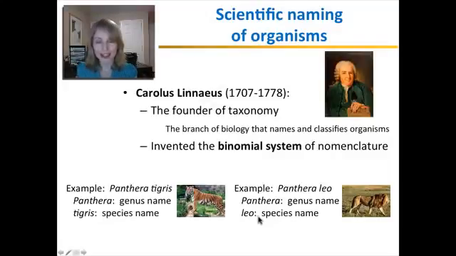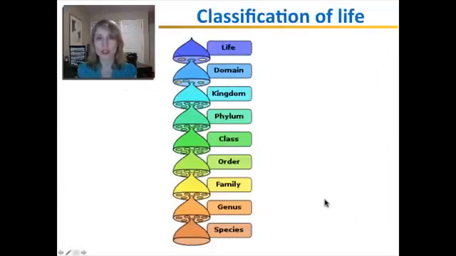And later in the year, you will learn how scientists actually define what a species is. So a genus and a species are different taxons, different groupings of organisms. And now let's look at some of the bigger groupings. All of life can be separated into 3 domains. Then each domain is separated into multiple kingdoms. Each kingdom has multiple phyla, each phylum has multiple classes, each class has multiple orders, each order has multiple families, each family has multiple genuses, and each genus has multiple species.